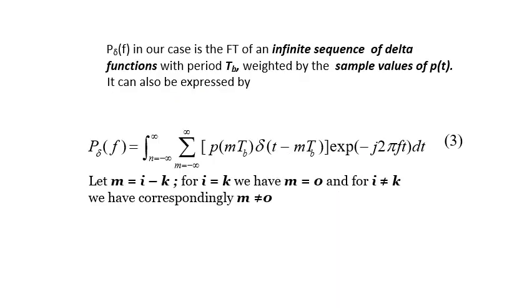Here P delta(f) in our case is the Fourier transform of an infinite sequence of delta functions with period Tb, weighted by the sample values of p(t). This can also be expressed as P delta(f) equal to the integral from minus infinity to infinity of the sum over m from minus infinity to infinity of p(mTb) delta(t - mTb) times exponential of minus j 2 pi f t, dt. Let m be equal to i minus k. For i equal to k, we have m equal to 0, and for i not equal to k, we have correspondingly m not equal to 0.